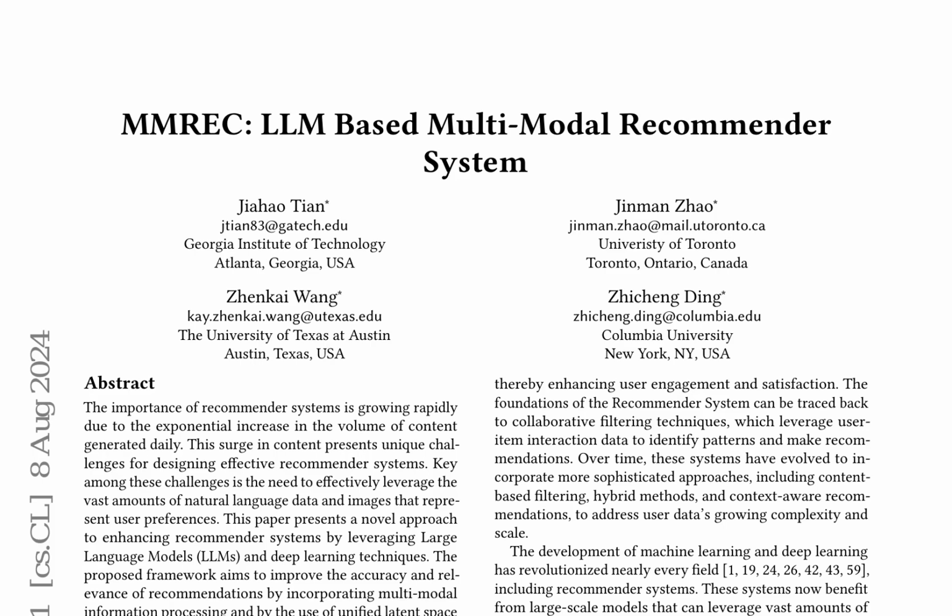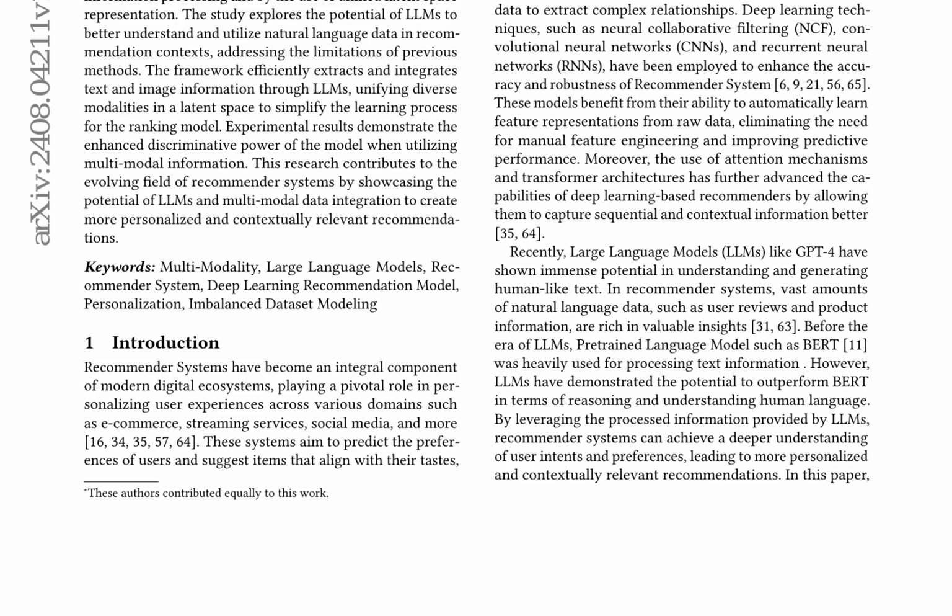Experimental results demonstrate the enhanced discriminative power of the model when utilizing multimodal information, particularly in improving the false positive rate in the case of imbalanced datasets. The MMREC model utilizes a sentence transformer to convert textual information into embeddings and ResNet 50 to transform images into continuous data. The model then employs LLMs to extract pricing information from user reviews and summarize important information from textual and visual reviews, reducing noise and unifying the embedding technique for different modalities.